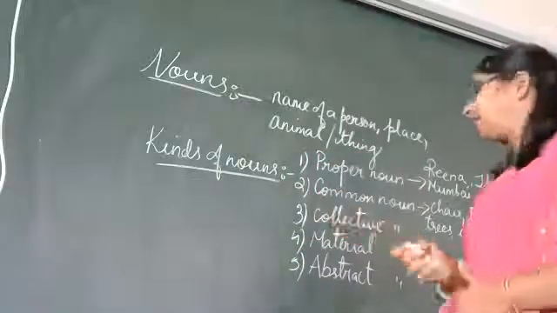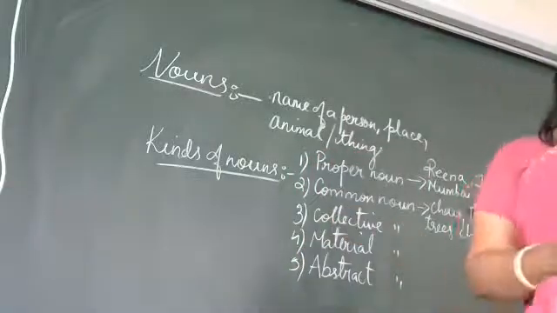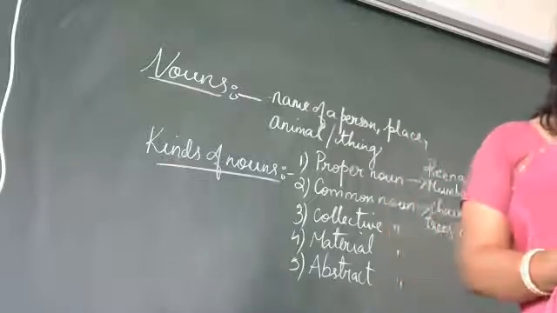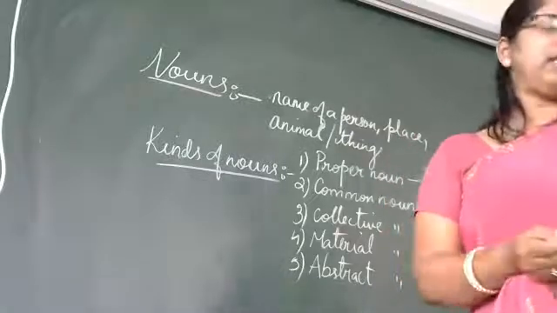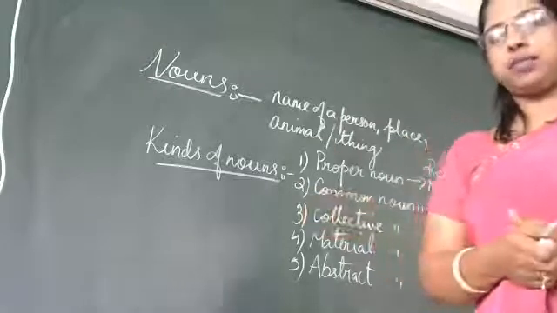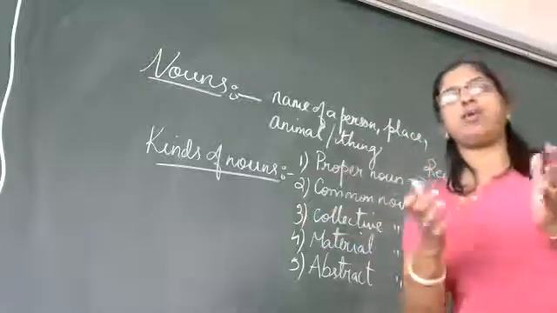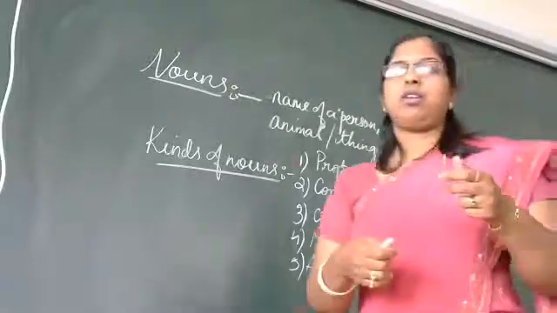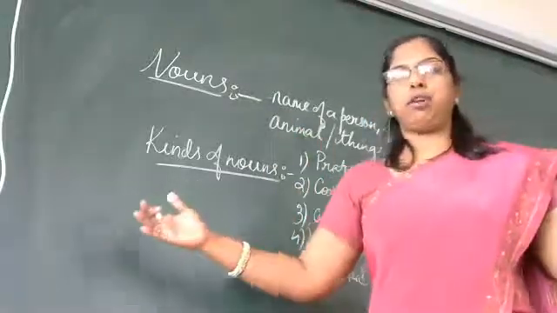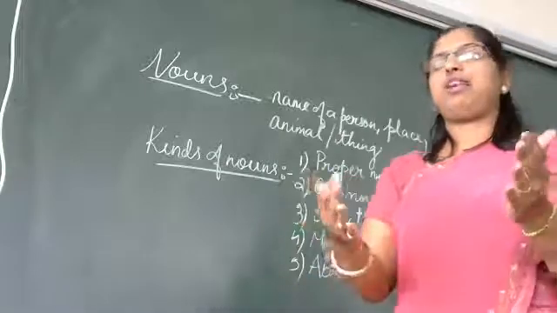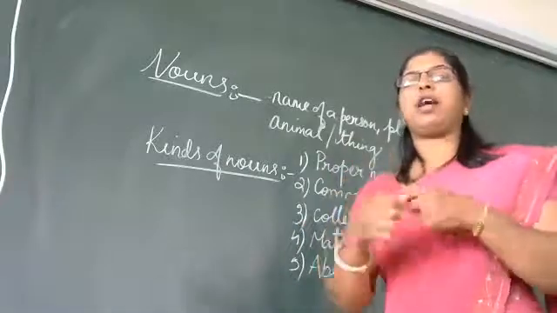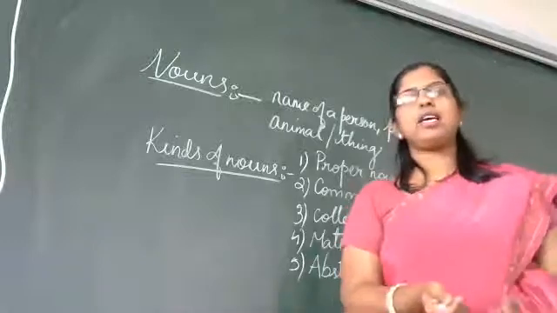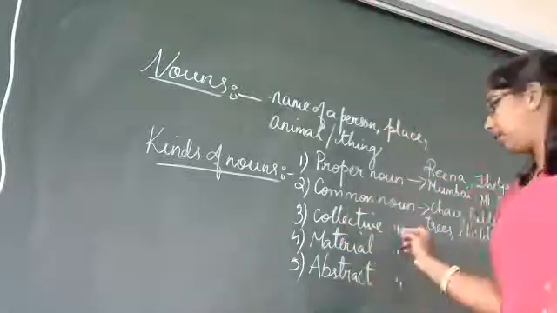Okay. The next we have is collective noun. What is the meaning of collective noun? It is a collection of persons or things taken together at once. Collectively it is taken at once. For example, if you are gathering some sticks, one, two, three, four, and then what happens? You collect some 15 to 20 sticks together, and when you tie it, what does it become? It becomes a bundle. Yes, it becomes a bundle of sticks.